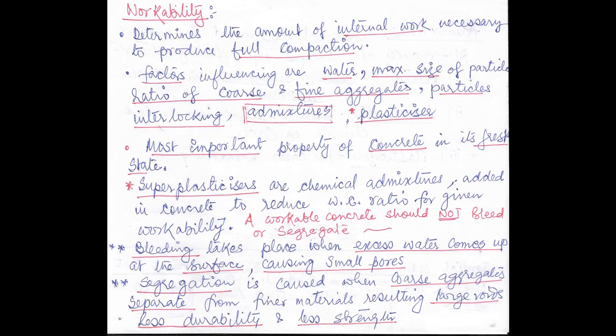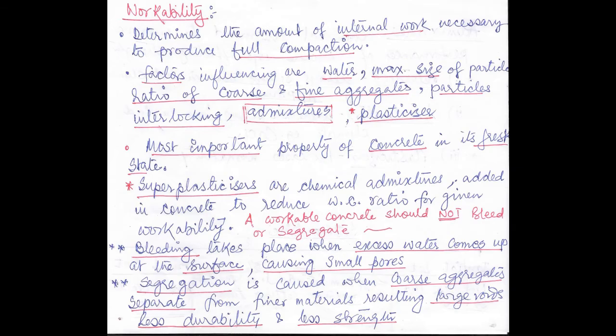What are the factors that influence workability? Number 1, water. Number 2, maximum size of the particle. Number 3, ratio of coarse and fine aggregates. Number 4, particles interlocking. Number 5, admixtures. Number 6, plasticizer. Next, the most important property of the concrete in its fresh state: workability is the most important property of a concrete in its fresh state.